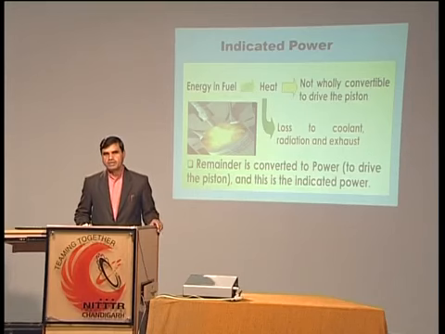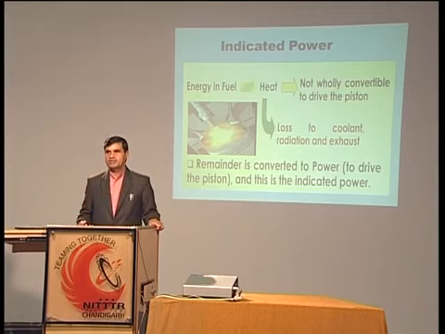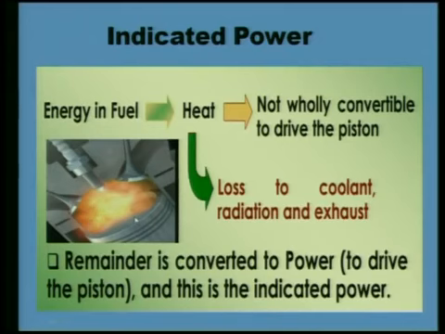Again I am repeating this, the heat energy of the fuel, the chemical reactions which have taken place during combustion of the fuel, the total heat energy which was available in the cylinder for the purpose of movement of the piston, total is not taking part in moving the piston in the downward direction. Some of the heat has been rejected. So here I am saying 30 kilojoule heat has been rejected, only 70 kilojoule is available for forcing the piston in the downward direction, and that power is indicated power. The remainder is converted to power. After rejection of this heat, the remainder is being used for forcing the piston to move in the downward direction. That power is termed as indicated power.